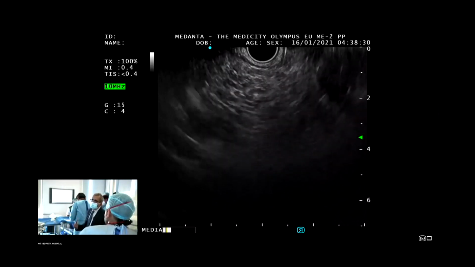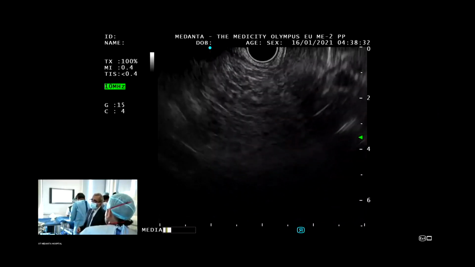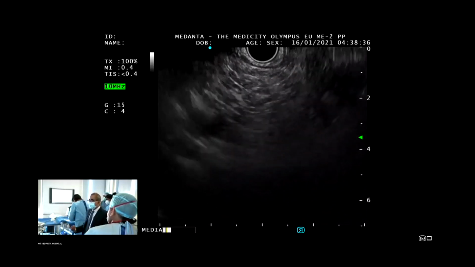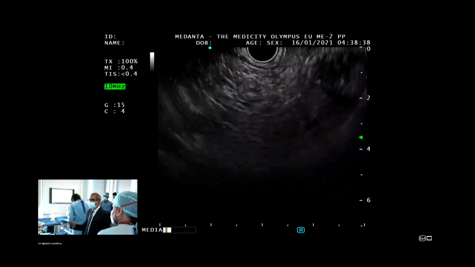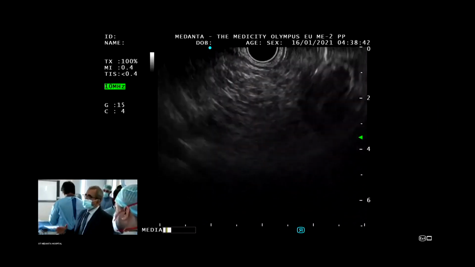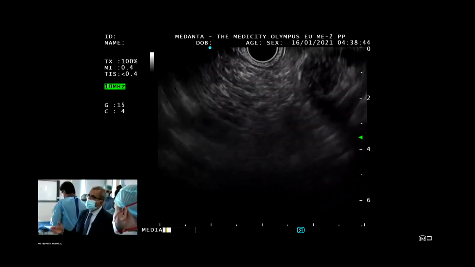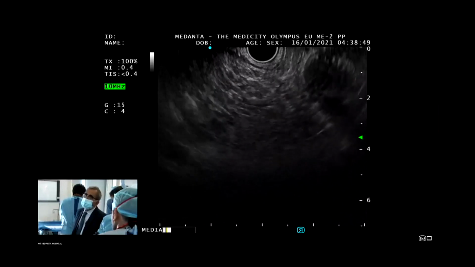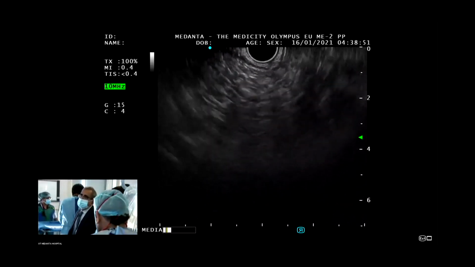That is another CT feature of GIST, because the tumor enhances as it outgrows its blood supply and the center becomes necrotic. So there is excellent correlation between the EUS and the CT. I'm willing to put money on this, that this is going to come out as a GIST. That's the point I wanted.